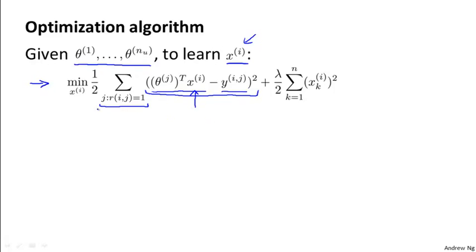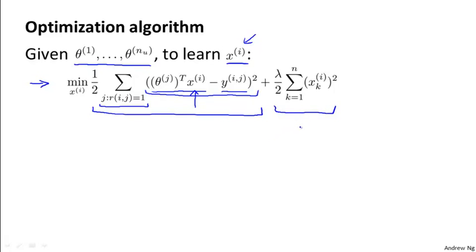So just to summarize, what this term does is it tries to choose features xi so that for all the users j that have rated that movie, our algorithm also predicts a value for how that user would have rated that movie that is not too far in the squared error sense from the actual value that the user had rated that movie. So that's the squared error term, and as usual we can also add a regularization term to prevent the features from becoming too big.